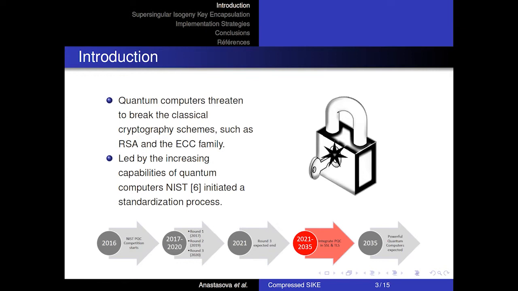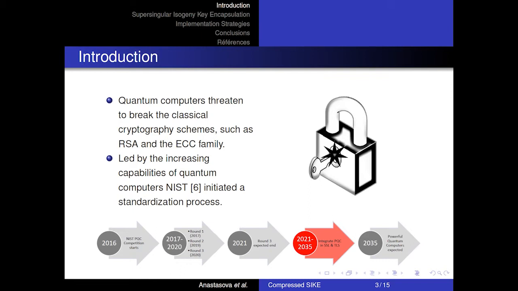Driven by the increasing capabilities of quantum computers, the National Institute of Standards and Technology, NIST, has initiated a standardization process where the quantum-robust schemes are being evaluated while going through several optimizations. The standardization effort started in the year 2016, and until the year 2020, 2 rounds of the competition have been completed, announcing several finalist schemes.